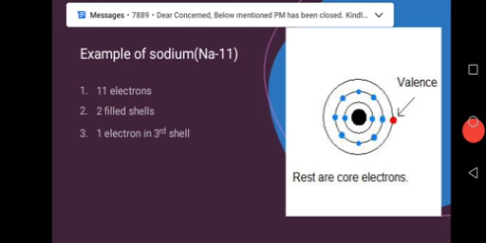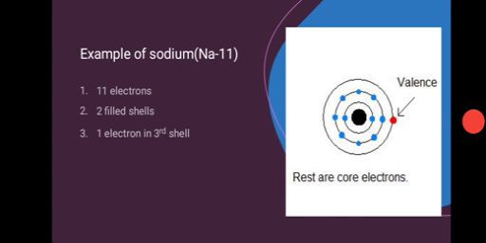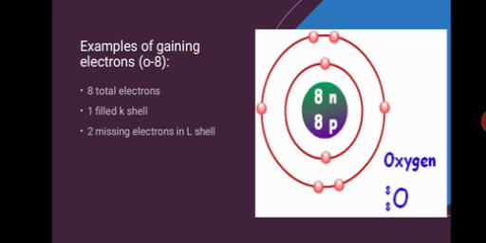Here is sodium. Sodium loses 1 electron, so its valency will be 1. Excellent. Okay ji. Now here is the example of gaining electrons.